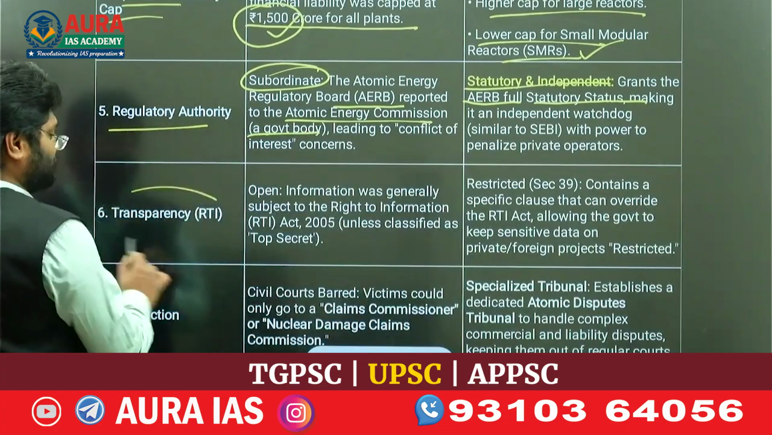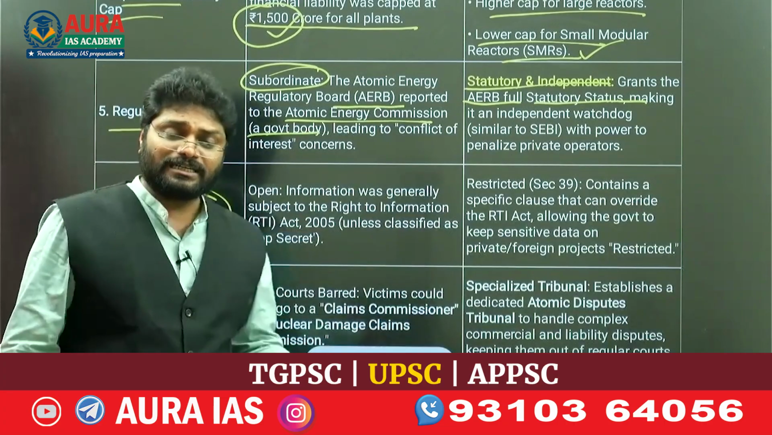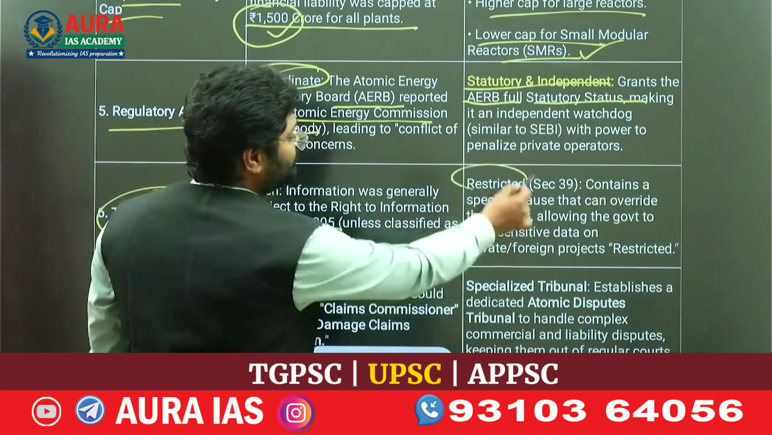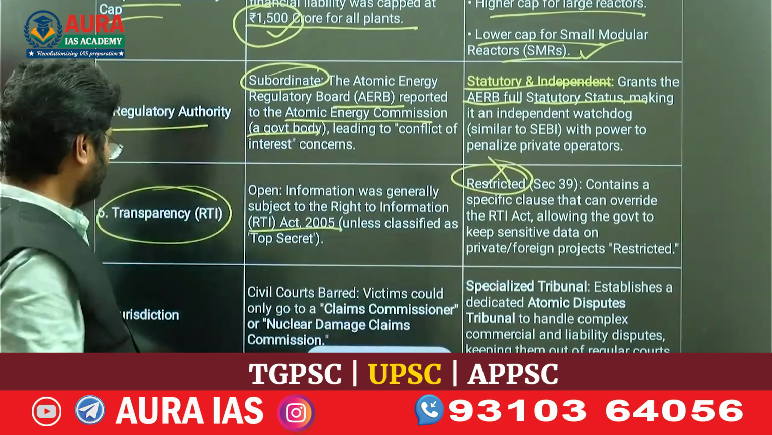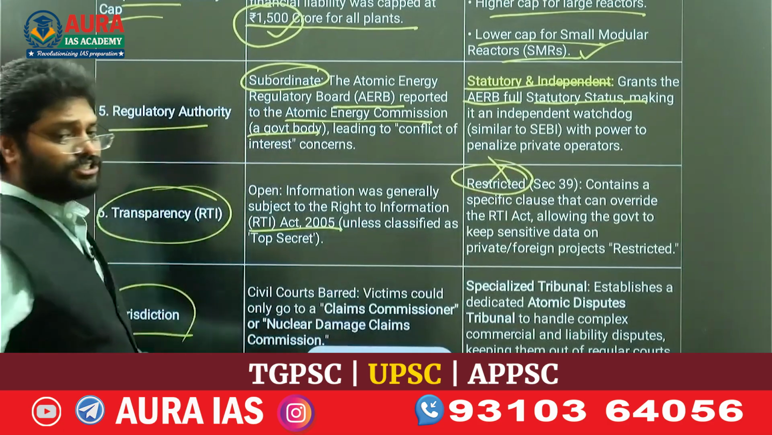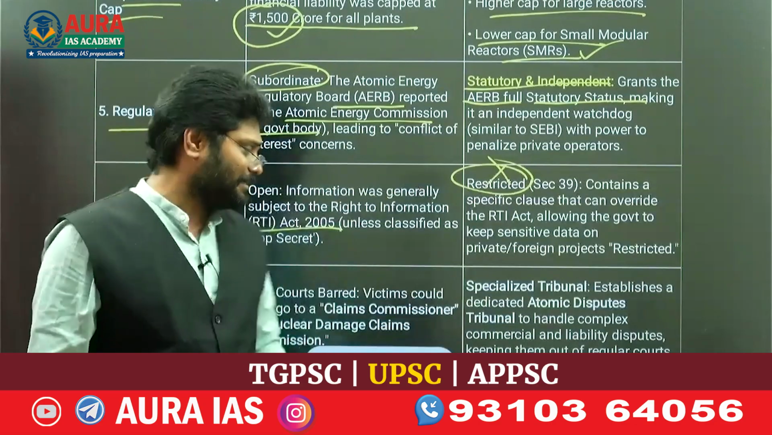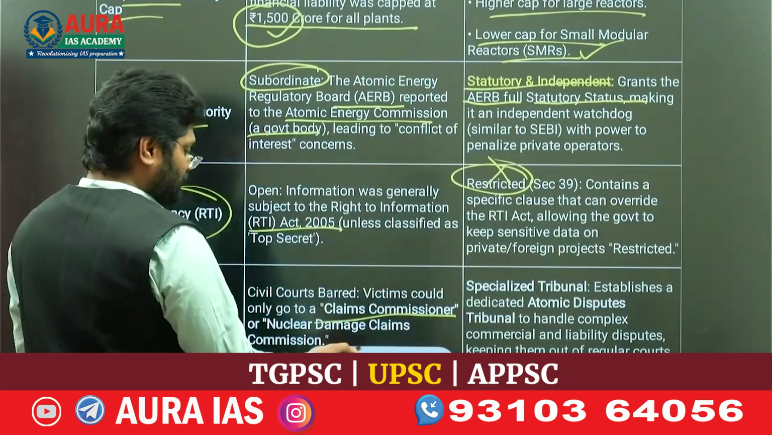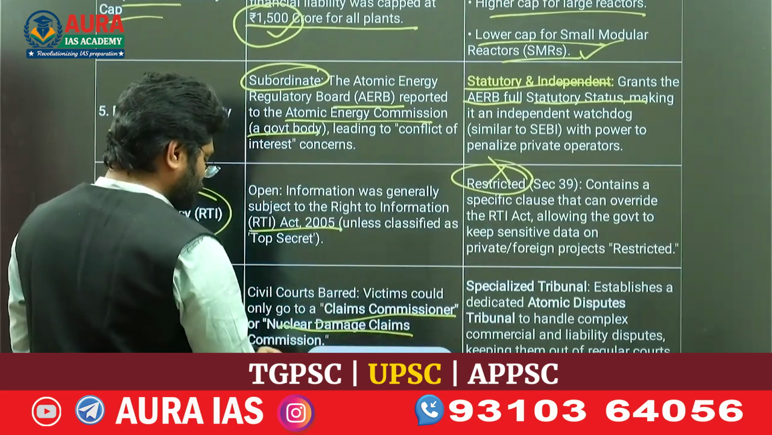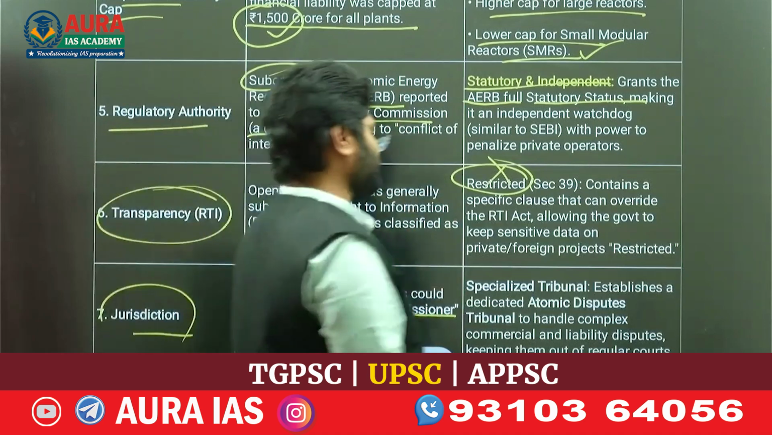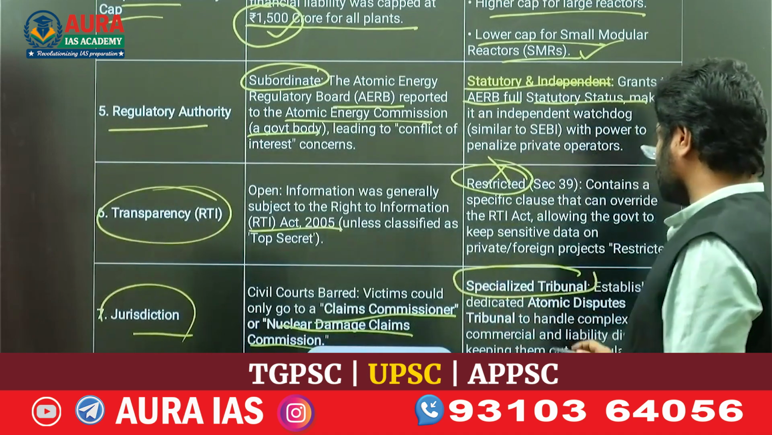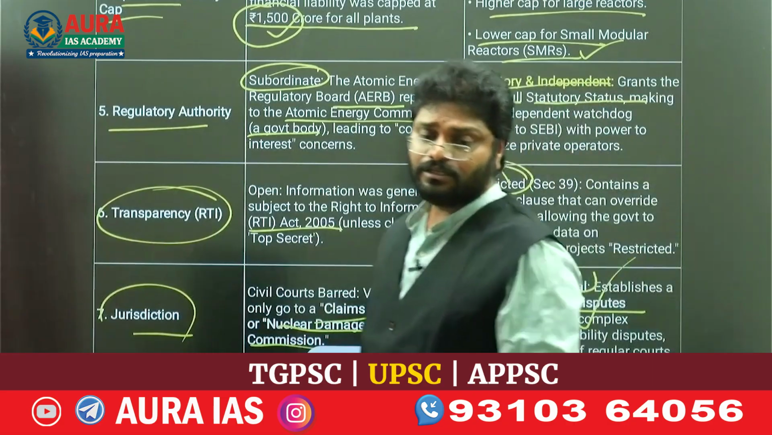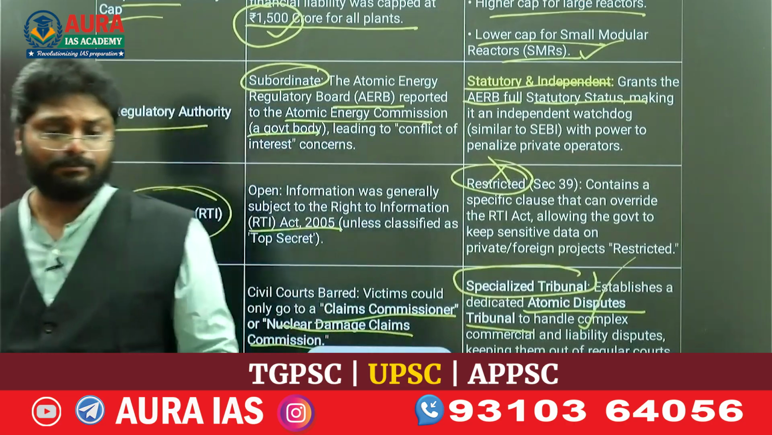So, transparency. Here, every piece of information under the 2010 Act we could get through RTI, but this is restricted in the new Act. This is somewhat weird. And jurisdiction. For liability or compensation related matters, the 2010 Act created a claims commissioner or nuclear damage claims commission. But under the new Act, specialized tribunals are allowed. The Atomic Disputes Tribunal handles all disputes related to nuclear power plants, compensation, liability, etc.